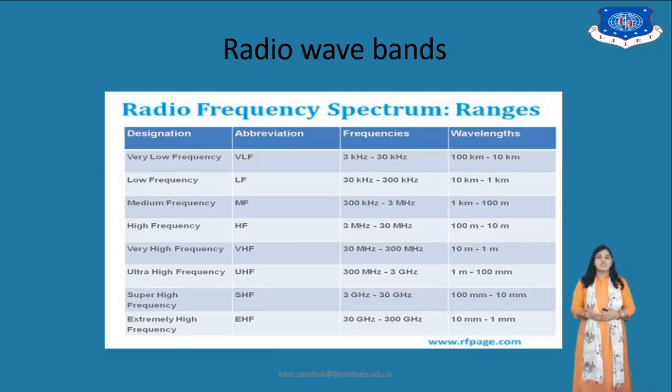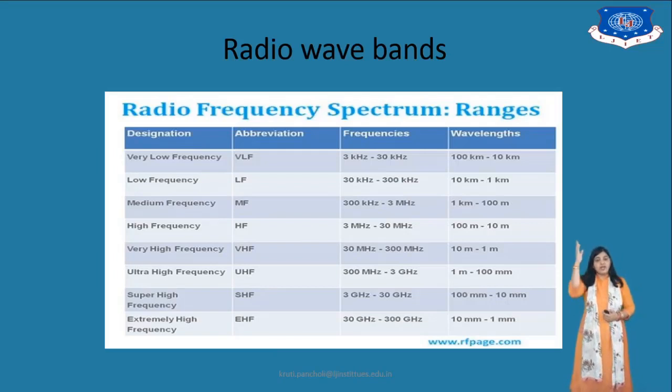Ultra high frequency is 300 megahertz to 3 gigahertz, which is 1 meter to 100 millimeter. Next is super high frequency, 3 gigahertz to 30 gigahertz, which is 100 millimeter to 10 millimeter. And the last one is extremely high frequency, 30 gigahertz to 300 gigahertz, which is 10 millimeter to 1 millimeter.